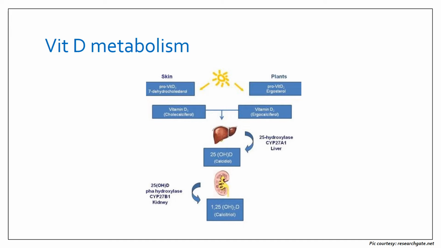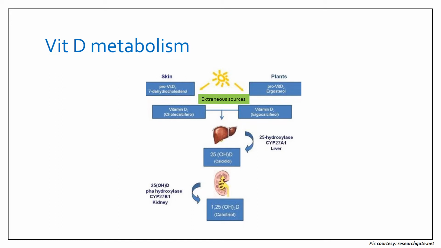Vitamin D is synthesized in the skin from 7-dehydrocholesterol under the presence of ultraviolet B rays from the sunlight, and it forms vitamin D3 or cholecalciferol. In plants, the steroid ergosterol forms the vitamin D2, which is referred to as ergocalciferol. Vitamin D can also be taken from extraneous sources.